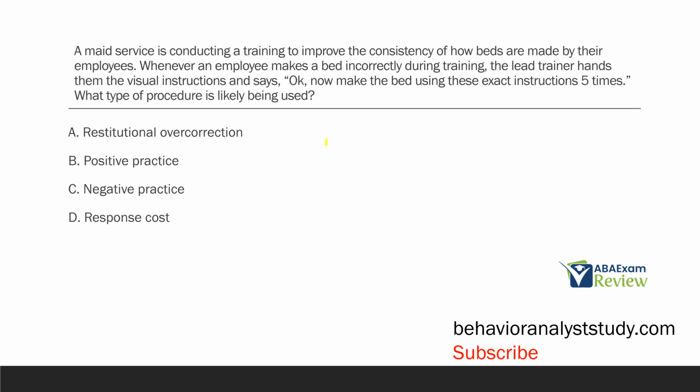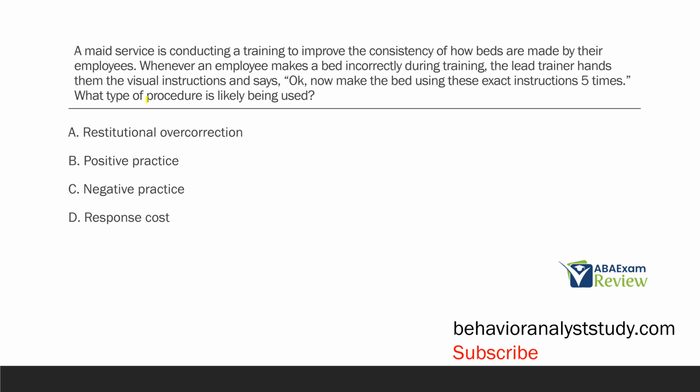The maid service is conducting a training to improve the consistency of how beds are made by their employees. Whenever an employee makes a bed incorrectly during training, the lead trainer hands them the visual instructions and says, okay, now make the bed using these exact instructions 5 times. What type of procedure is likely being used?